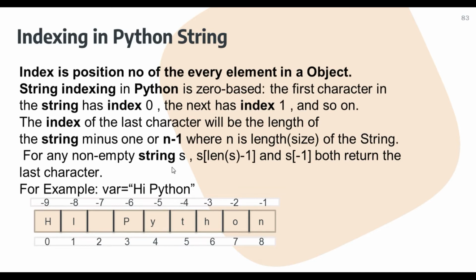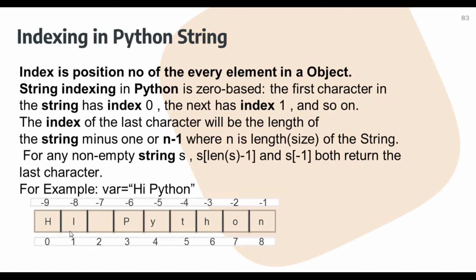For any non-zero string s, s[len(s) - 1] and s[-1] both return the last character. So here we can see the example, student. Suppose a variable var equals "hi Python" within double quotes, okay, and now we can see there are two types of indexing on this particular string.